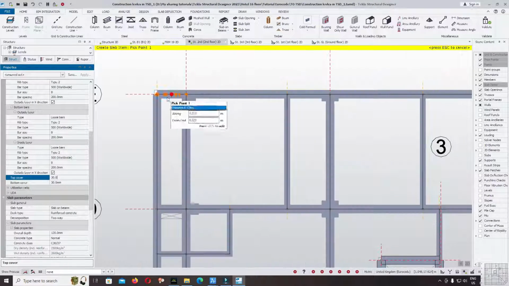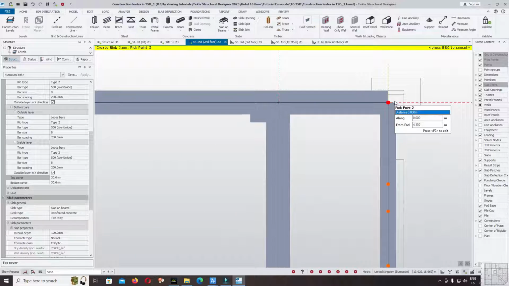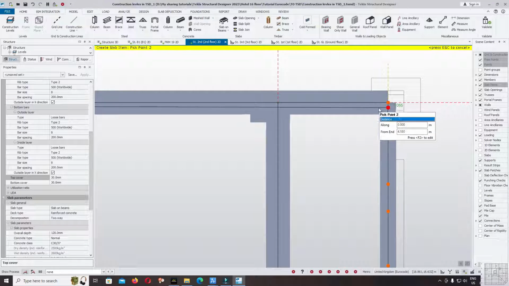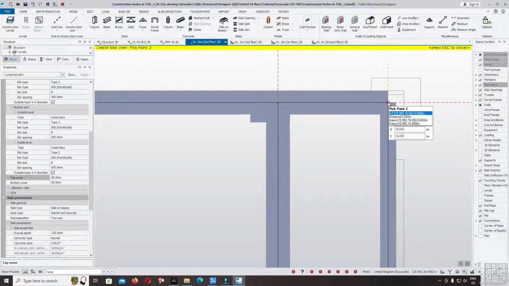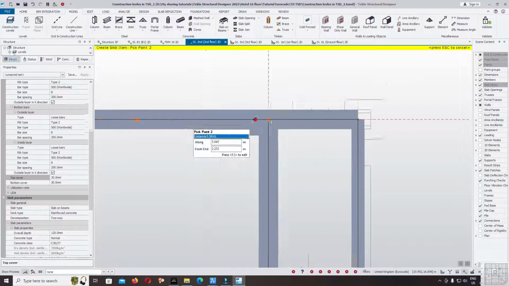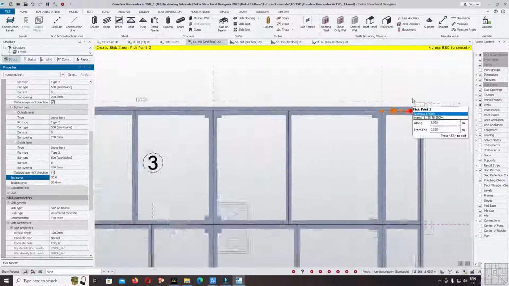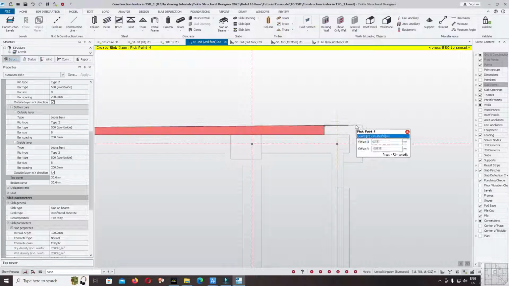Okay. Click. For the slab, you can model it the same as the architectural plan, but for structural analysis and design, I do not recommend you model everything the same as the architectural plan. Simplify it by modeling at the intersection points of beams. Now we have the slab here. If you want to model this structure the same as the architectural, I will show you.